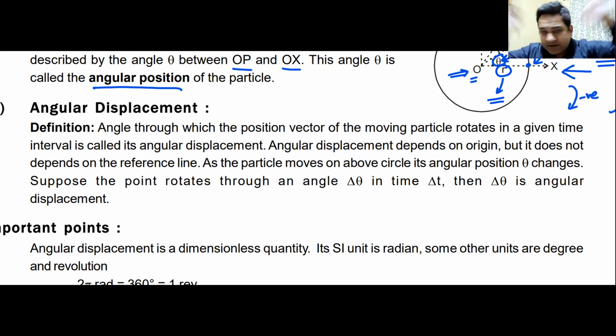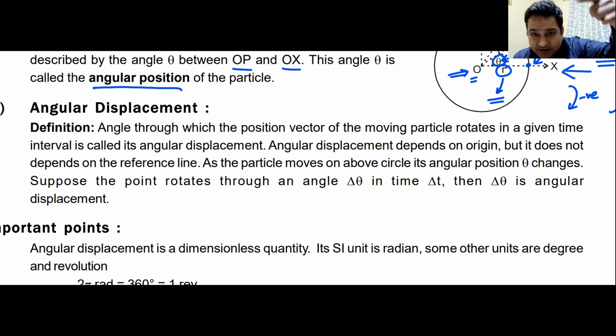Do we understand? We remember this displacement vector, sir. Change in position vector. Displacement vector has a magnitude and a direction. Magnitude is the shortest distance. Direction is from the initial position to the final position. Do we all remember this?